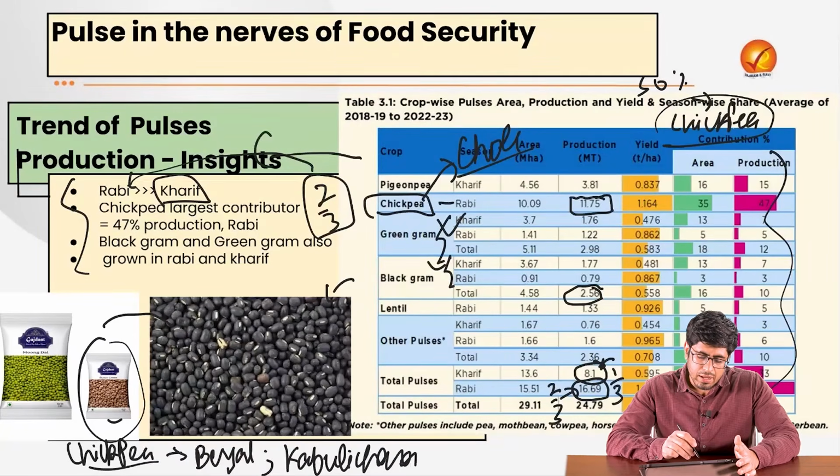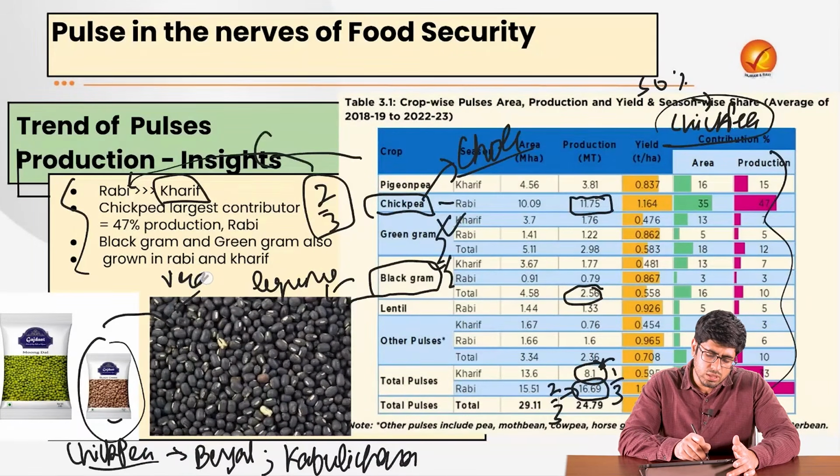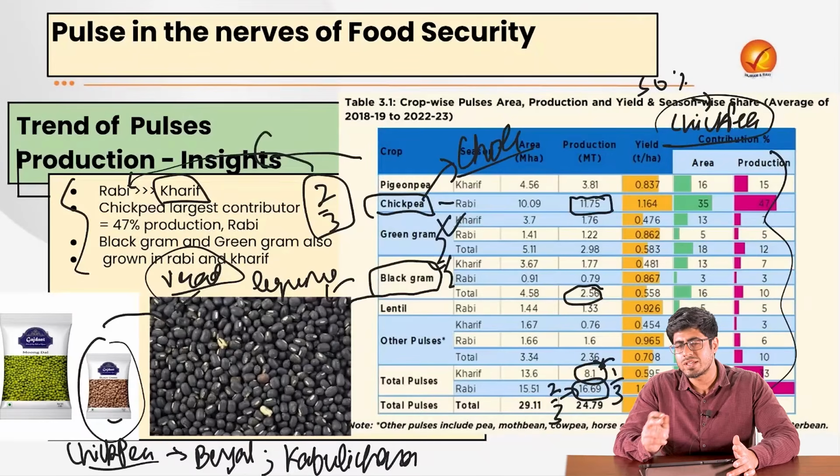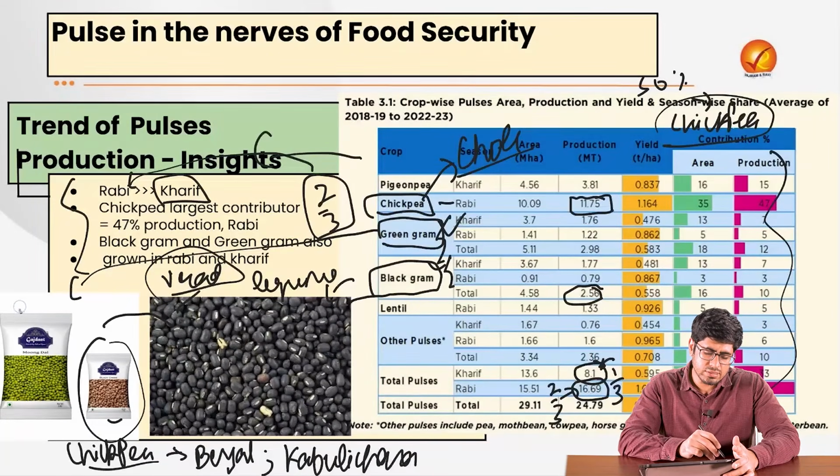But this black gram is a distinct crop. It is also a pulse. It is also known as a legume, and it is known in Hindi as urad dal, the dal that we precisely use for dal makhani. So not only are you learning economics today, but also the culinary delights of our country. The green gram, on the other hand, is known in Hindi as moong dal.